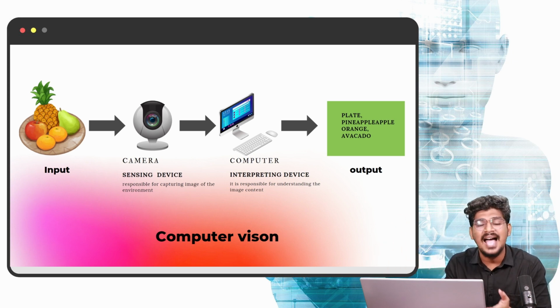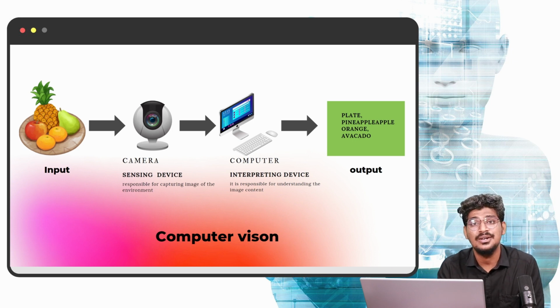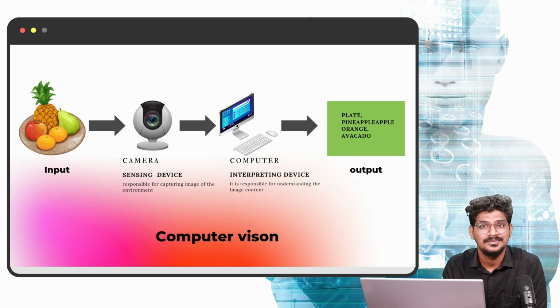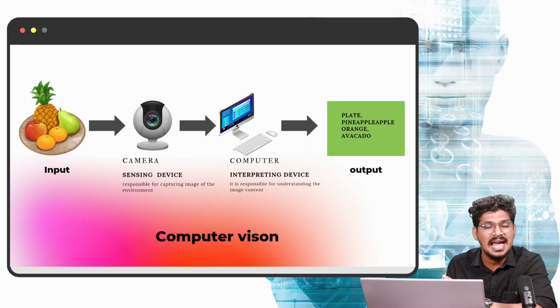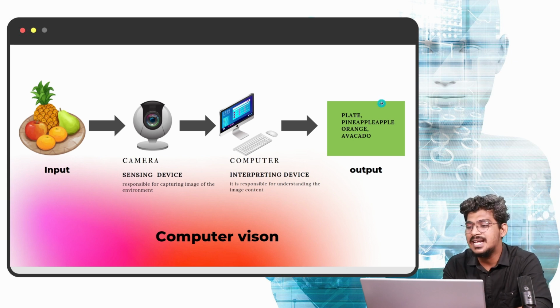Each and every neuron passes the information to other neurons. The neurons extract the features, and based on the features it returns the output with the help of the deep learning neural network model for computer vision. That is nothing but the brain, the interpreting device. So here the sensing device is the camera, and the interpreting device is the computer or machine. It will return the output like plate, pineapple, orange, and avocado.